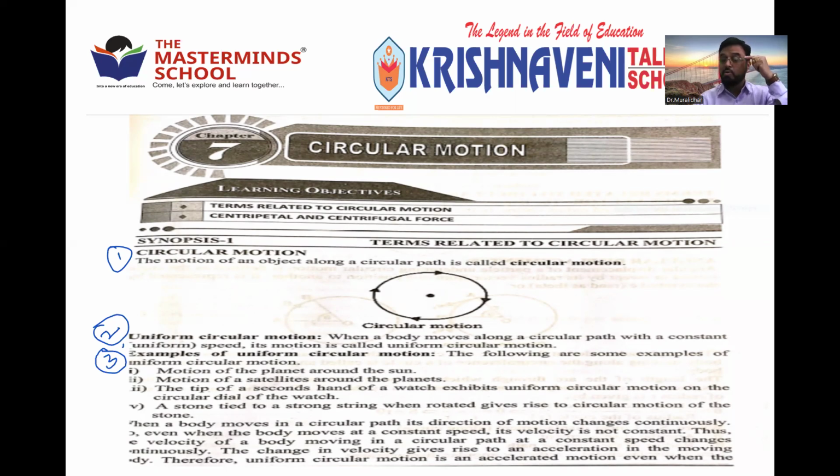Maybe you can remind, if you close your eyes, you can see all circular motions observed in day-to-day life. Second one, motion of satellites around the planets. Third one, the tip of the second hand of a watch. And fourth one, a stone tied to a string and rotated. That is whirling of stone, you can call it whirling, meaning rotating. When you rotate a stone like this, it follows circular motion.